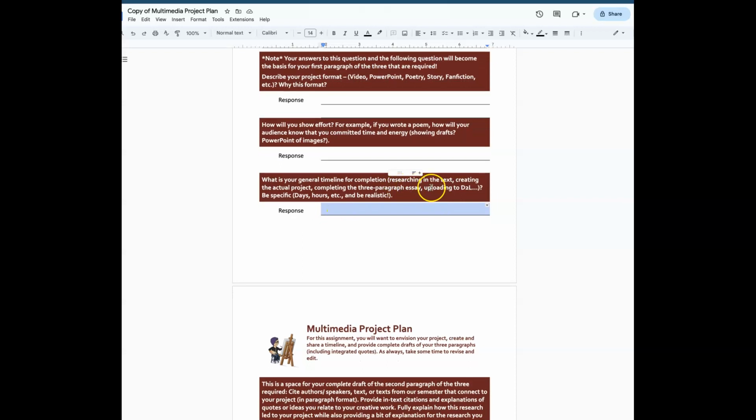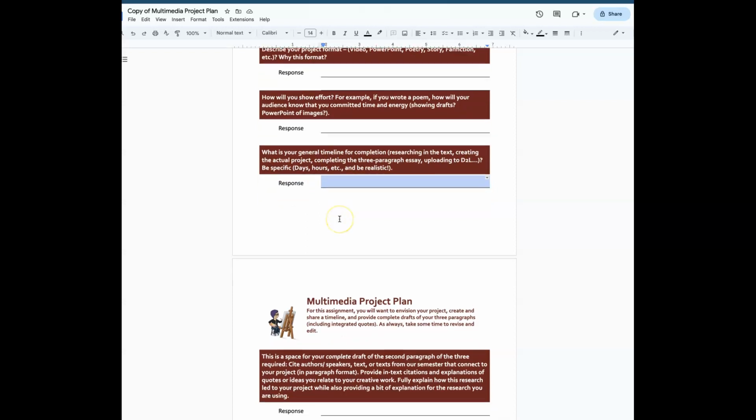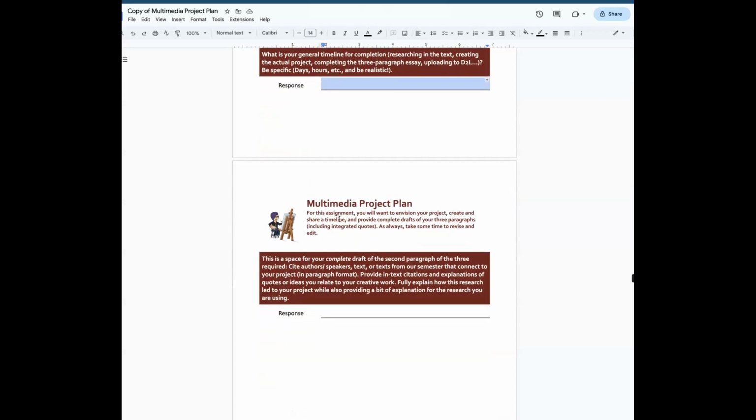So when are you going to research? When are you going to create? Do you need to actually go and buy materials? Just start really thinking through those steps. This is all part of time management, right?